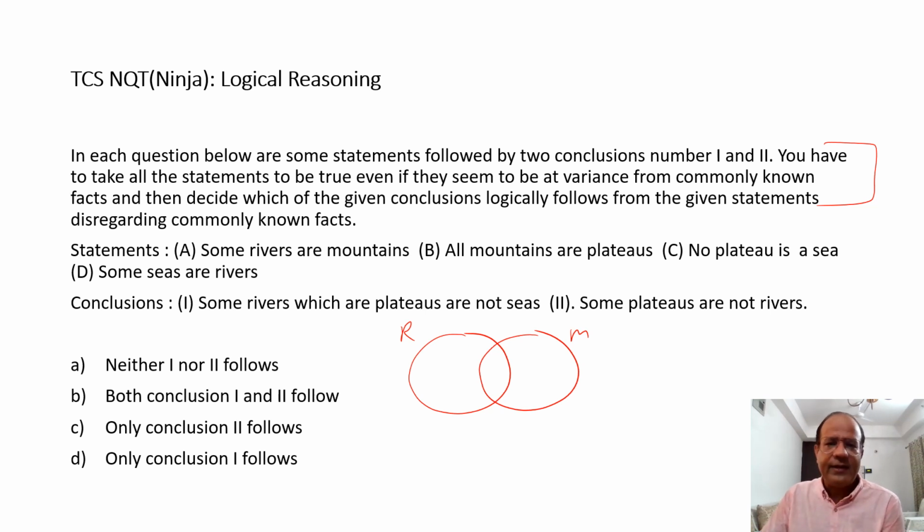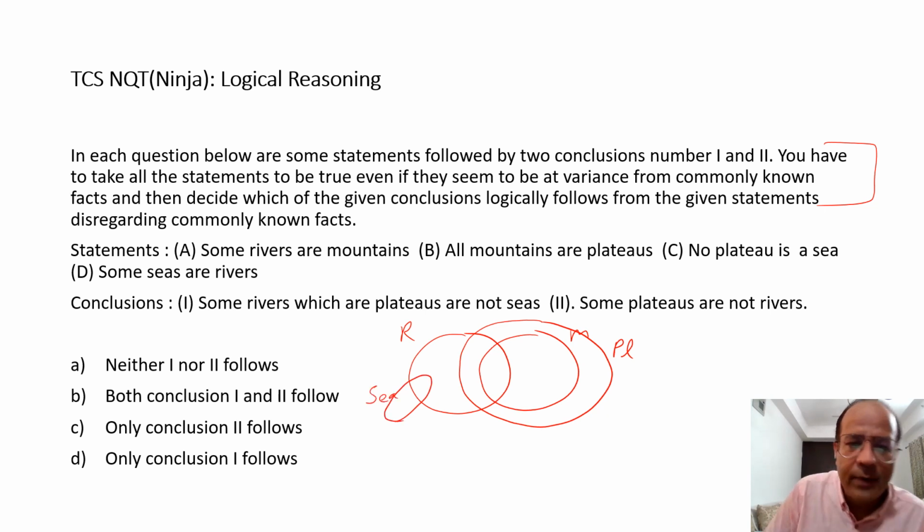Then it says all mountains are plateaus. So I can cover mountains inside plateaus. And then it says no plateau is a sea. So sea should be disjoint from plateaus. And then I read the last one, some seas are rivers. So I can make seas like this, and you can see they are disjoint from plateaus as well. So this is one of the diagrams I can draw. This is the minimum overlap diagram.